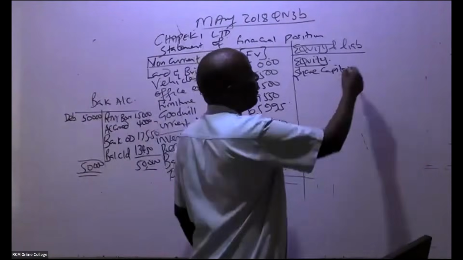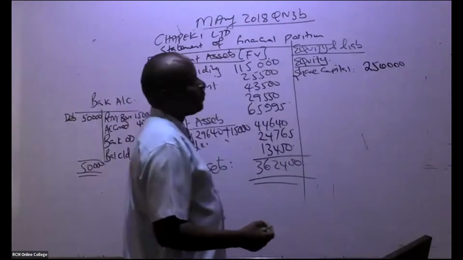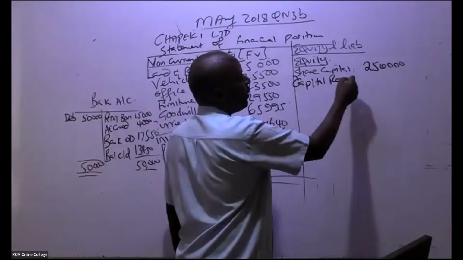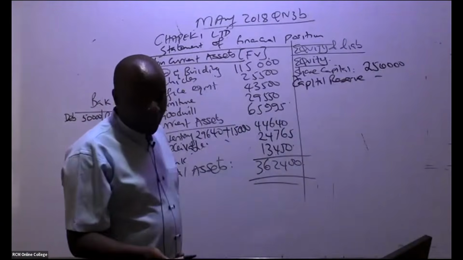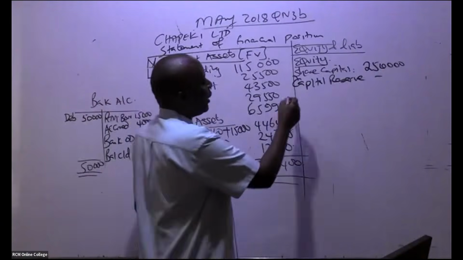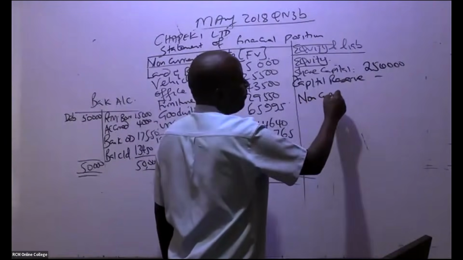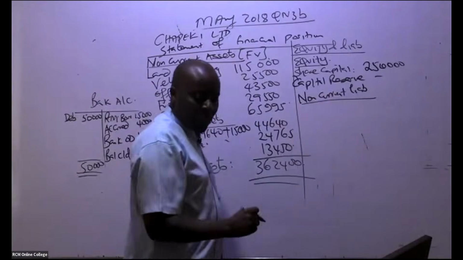So it means that the share capital, if you remember, the purchase consideration was 250,000. If we had a capital reserve, it would have come here. Yeah, it's not there. All right. From there, ladies and gentlemen, we go to liabilities. First of all, we start with non-current liabilities. What do we have?